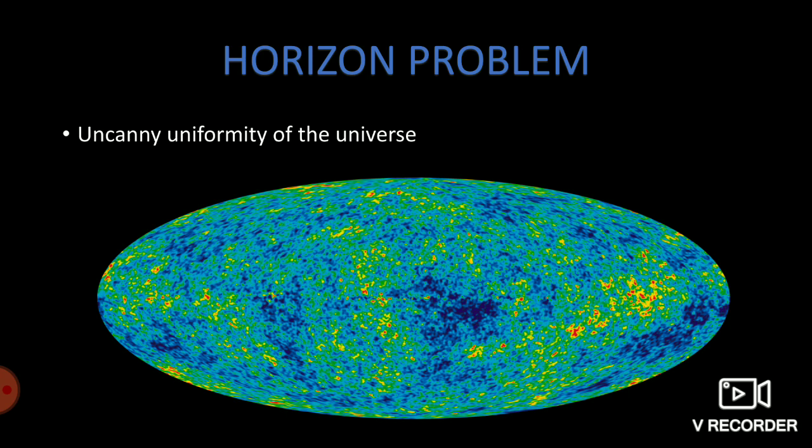So how is such a uniform cosmic microwave background observed? This felt uncanny for many physicists, and it is labeled the horizon problem, and inflation solves this problem. Again, we will discuss this ahead.